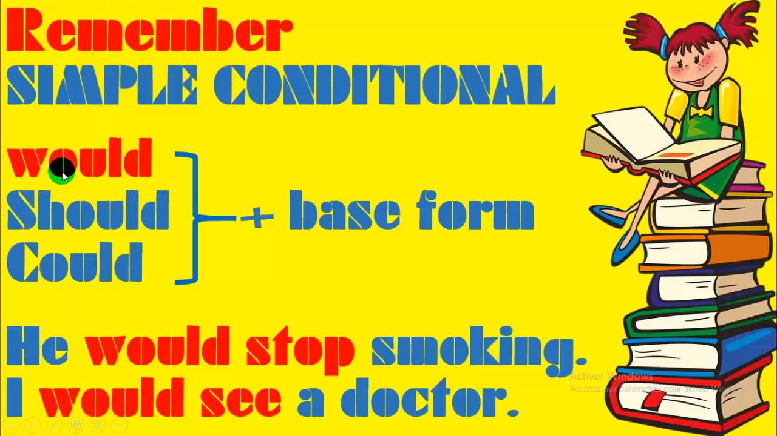As you can see here, we have 3 auxiliaries: would plus base form, should plus base form, or could plus base form, but would is the most common auxiliary people use in English. Example here, he would stop smoking, I would see a doctor.